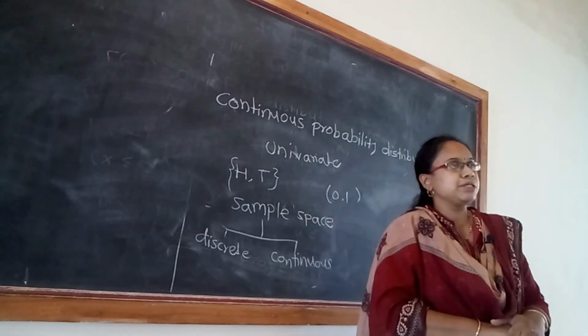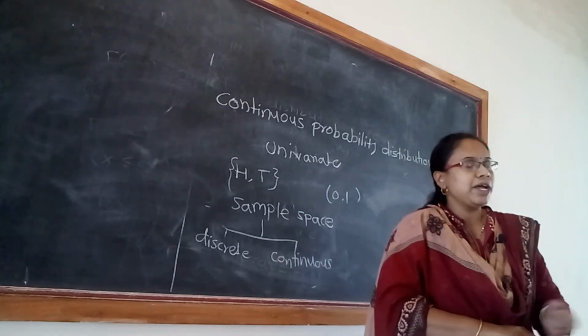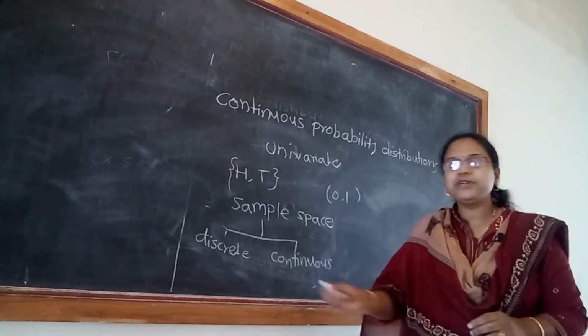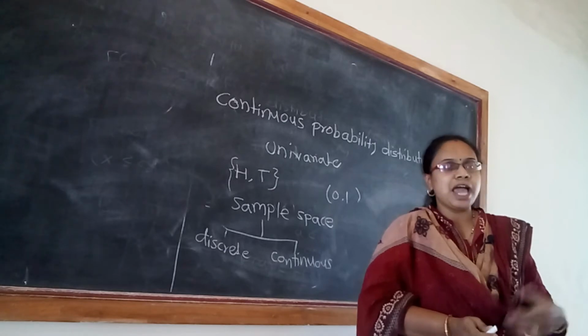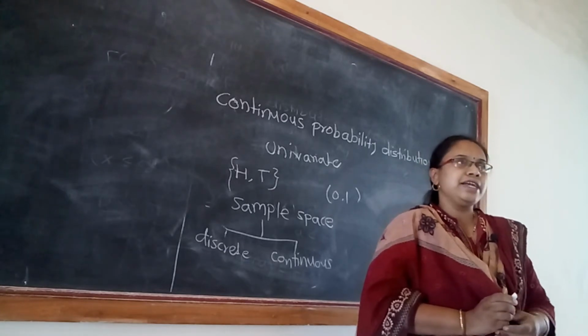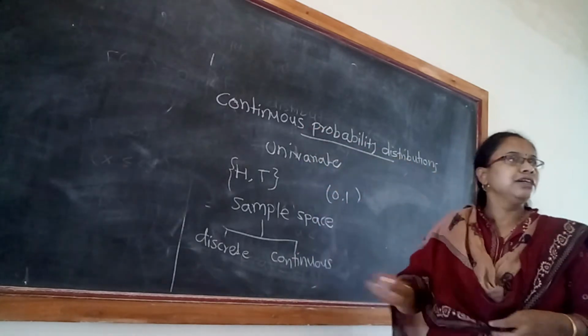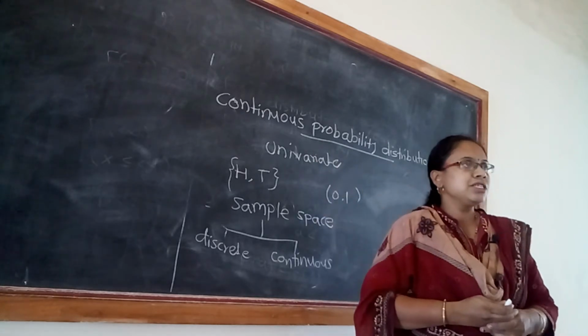Such a sample space is called a continuous sample space. Depending on it, we have the continuous random variable, and for that random variable we learn continuous probability distributions. So here your paper actually starts.